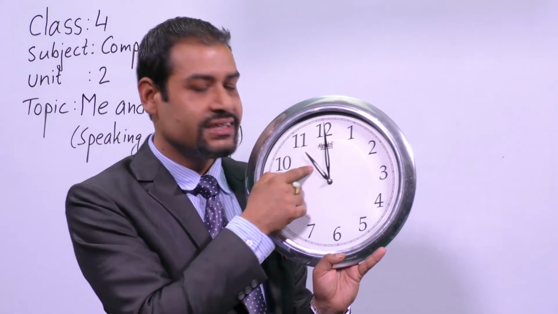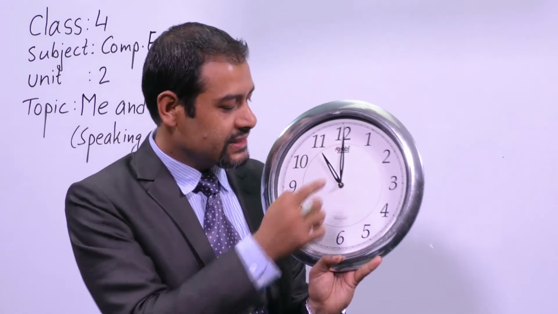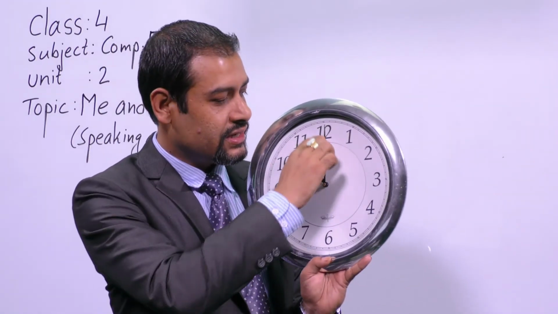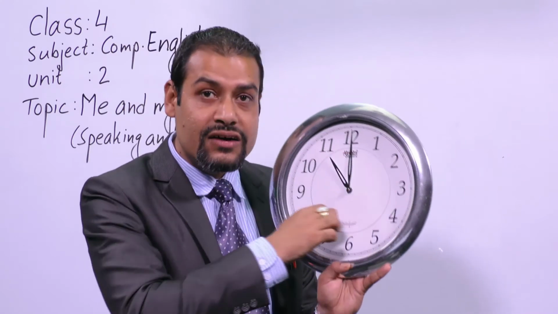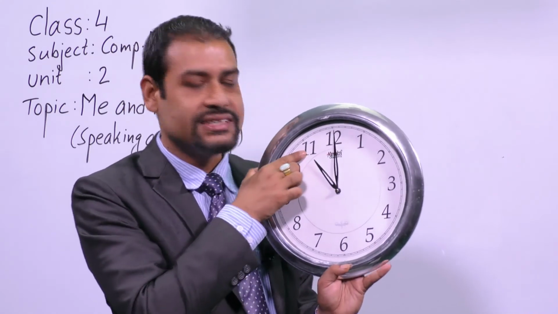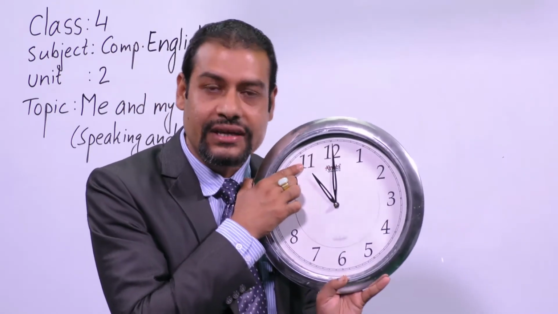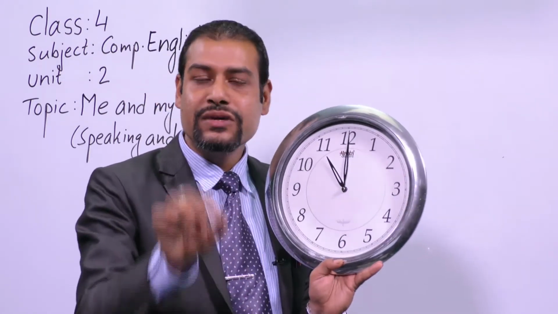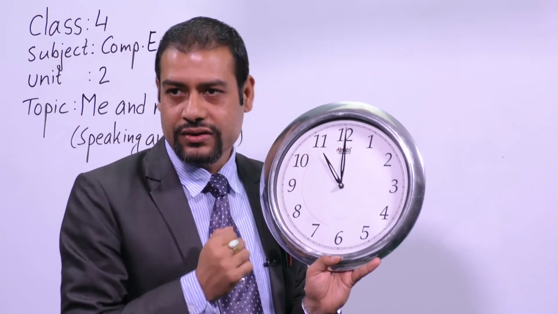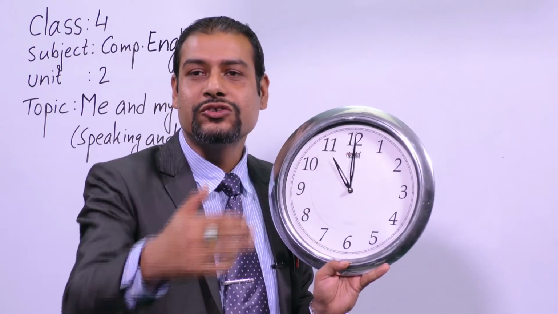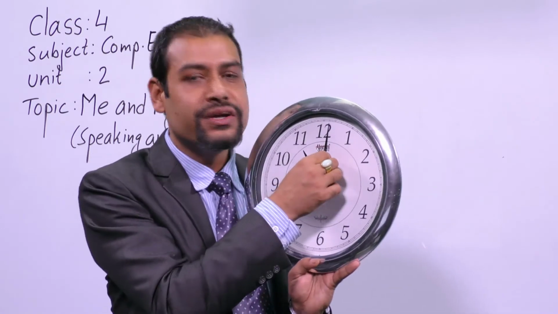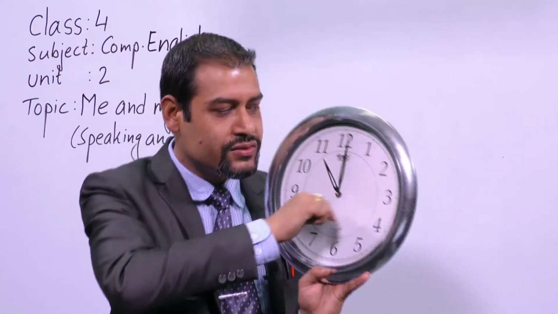And you can see the hour hand. Previously, it was here in number 10, but when the minute hand rounds, at that time the hour hand also reaches here in number 11. It means, dear students, you have to understand 60 minutes equals 1 hour. So to be 1 hour, there should be 60 minutes, okay? And to be 60 minutes, this minute hand should round completely.